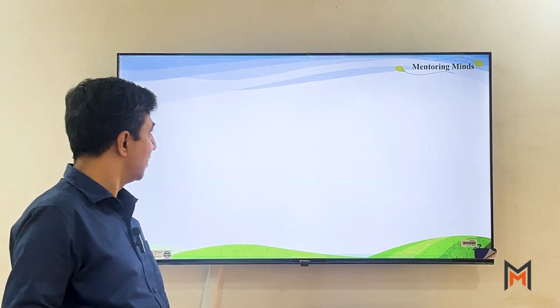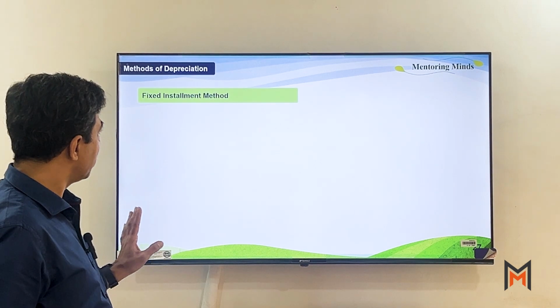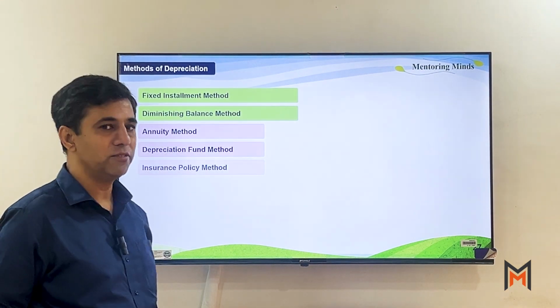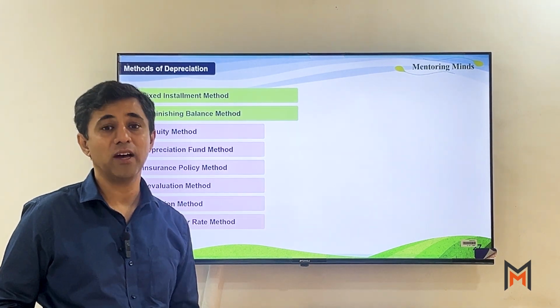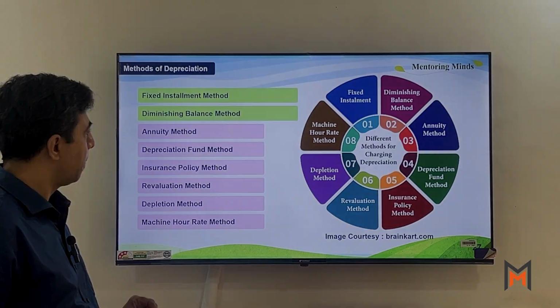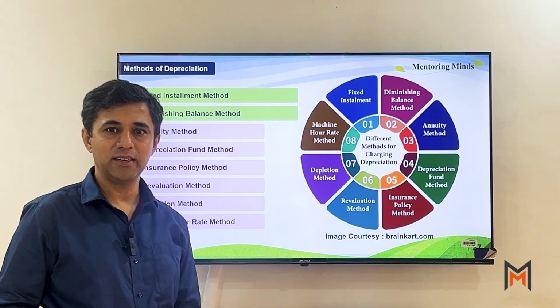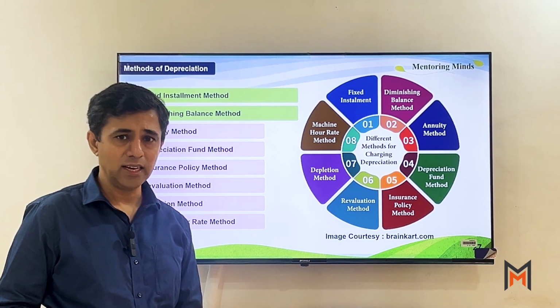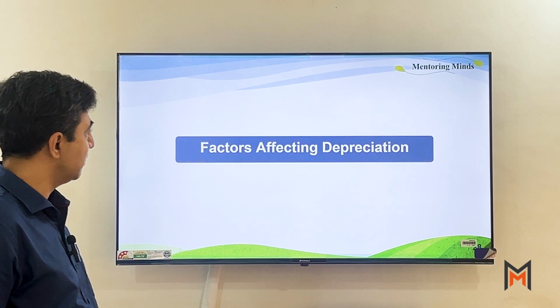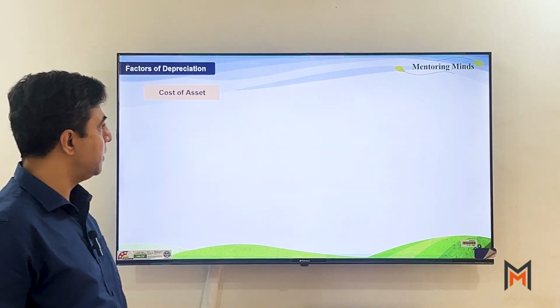Got it? So these are the important methods of depreciation which we should consider and understand, right? These are the different methods for charging depreciation. The last concept is regarding the factors. So what are the factors that affect depreciation?